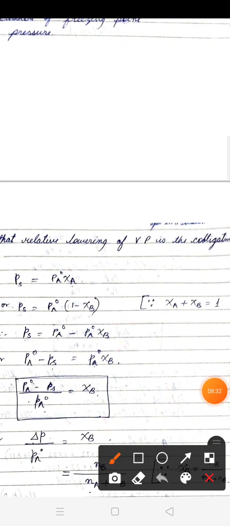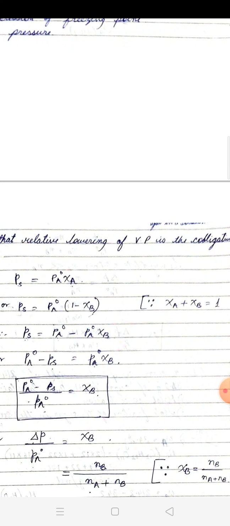It is dependent on the number of moles of solute, NB, divided by Na plus NB, which is again the number of moles of solvent and solute. That means we find here that it is dependent only on the number of particles and not on their nature. Hence, it is a colligative property.